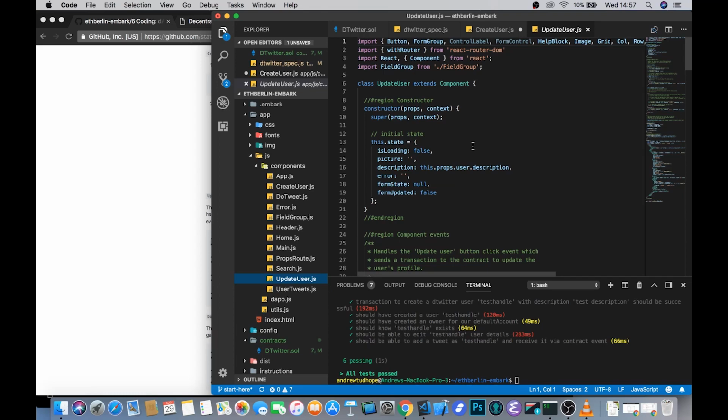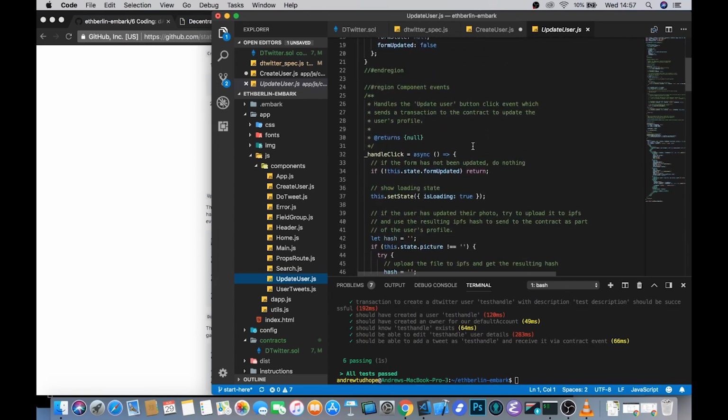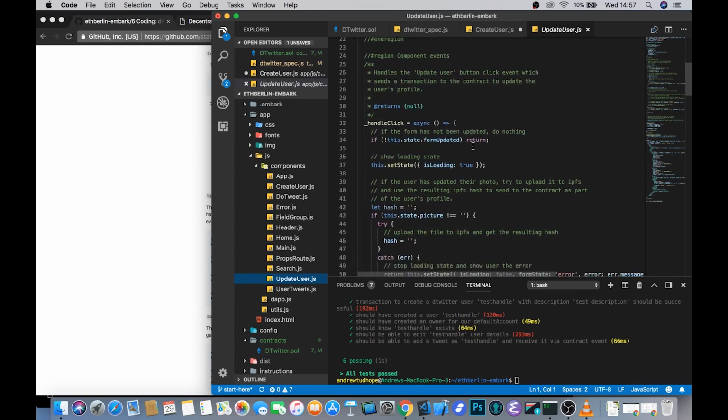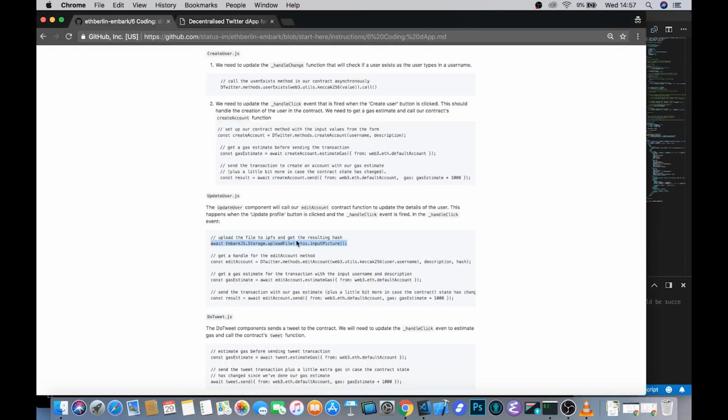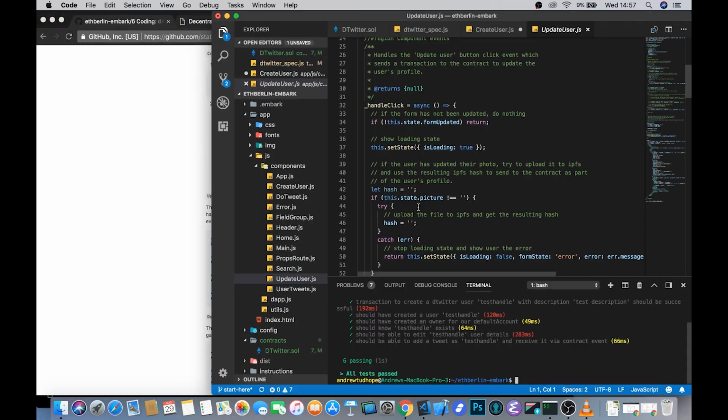So again, most of this stuff is what we just saw in the create user. We also have a handle click function, which we're interested in. So you can see that the first thing that we're going to do when that handle click event is fired is we're going to upload a file to IPFS. So let's take a look here.